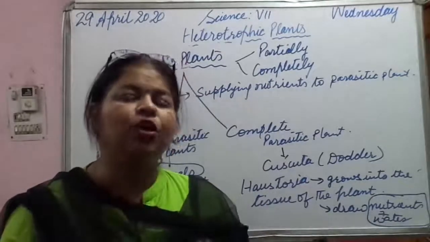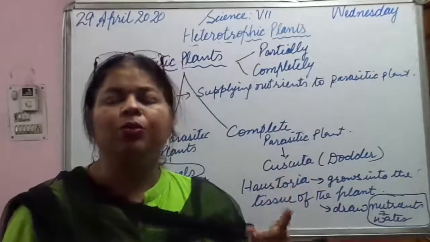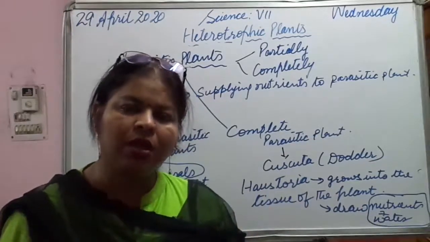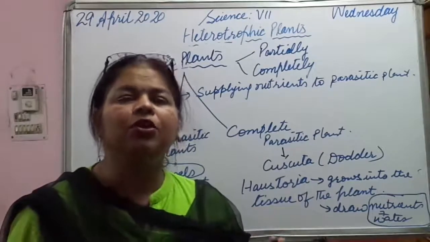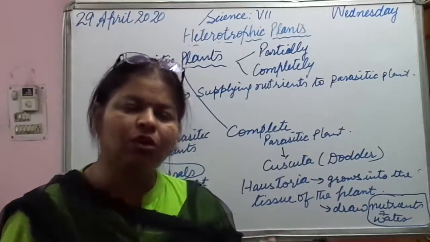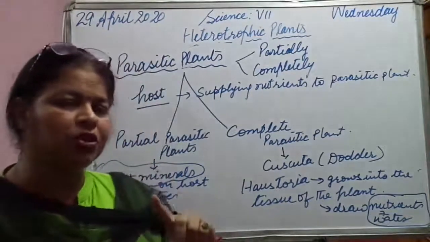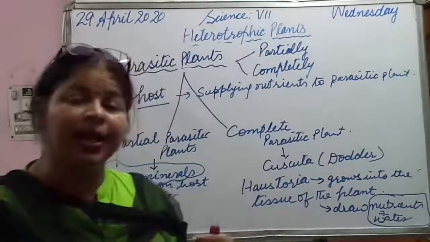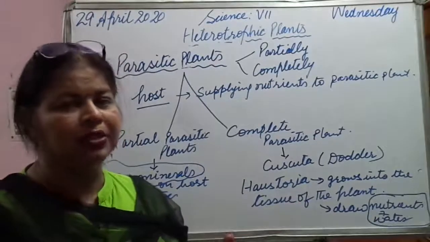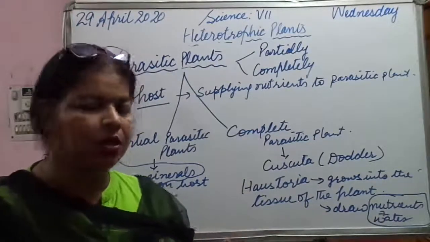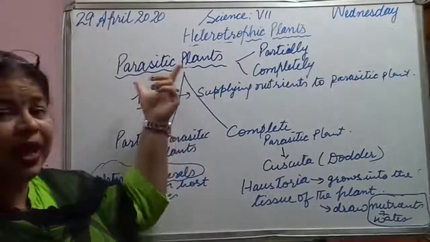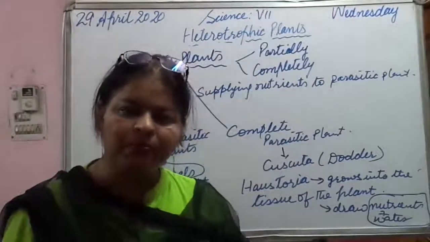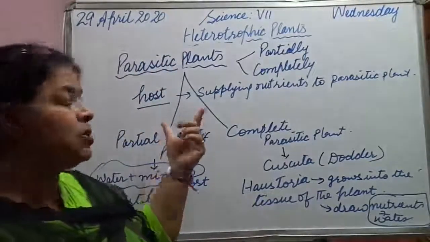So I hope it is sufficient for today. First of all, name the heterotrophic modes of nutrition in plants. How many types of heterotrophic nutrition are found in plants? On that basis, how many are there? Four. So the first question is, name the heterotrophic plants and the categories in which they can be kept. The second question is, define and explain parasitic plants with their types and examples.